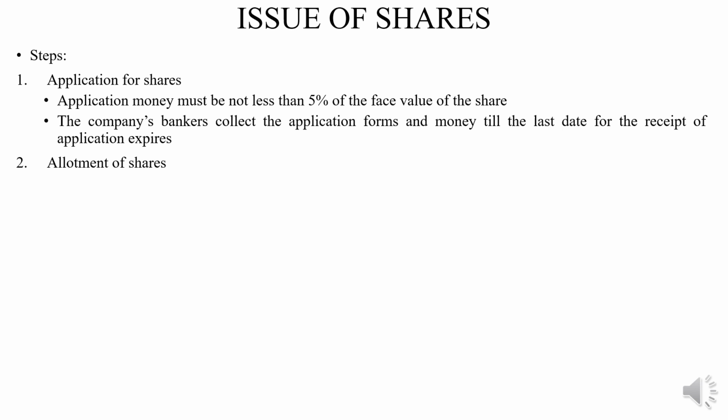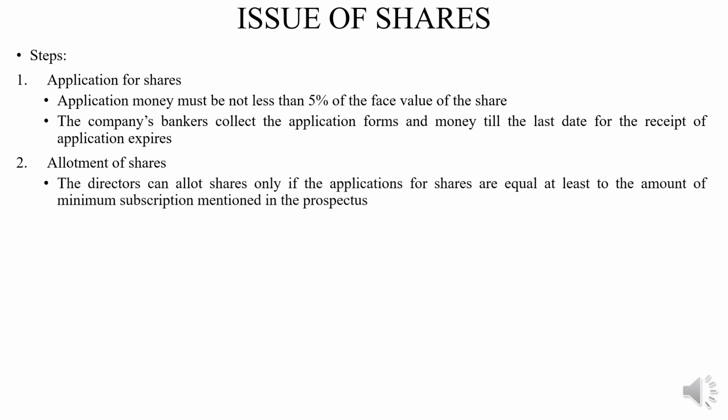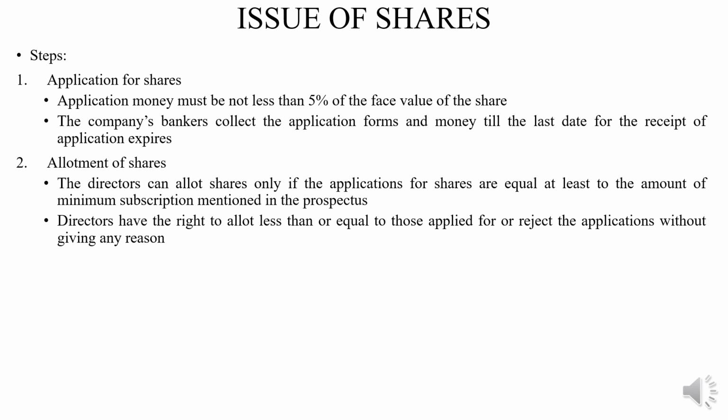And then the second stage. After the application is received along with the application money, the company is going to issue the shares to them, or allot shares to the applicants. After the last date for the receipt of the applications is over, the directors of the company proceed with the allotment of shares. The allotment of shares means the distribution of shares among the applicants or subscribers.